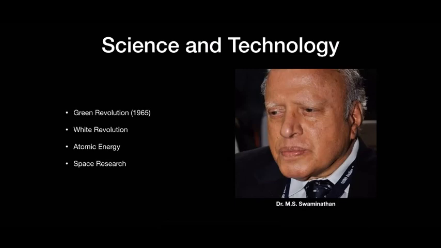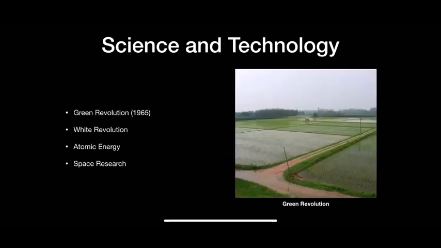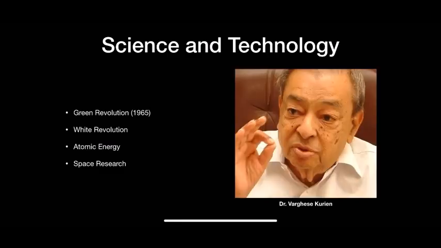He implemented new scientific agricultural techniques and increased the production of food grains. The next step towards self-reliance was the White Revolution. The experiment in the cooperative dairy movement by Dr. Varghese Kurian led to an increase of milk production in India.